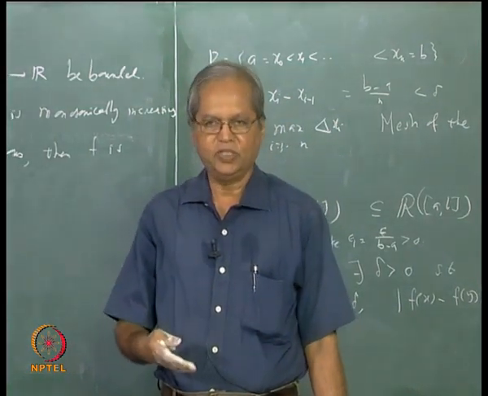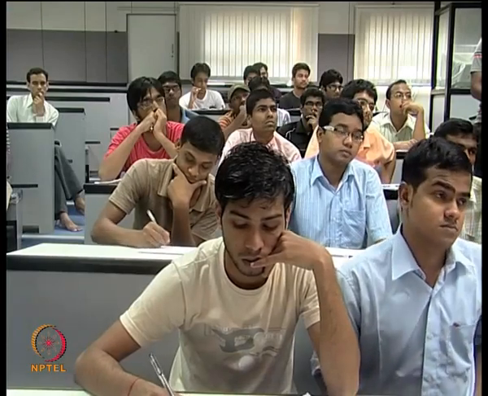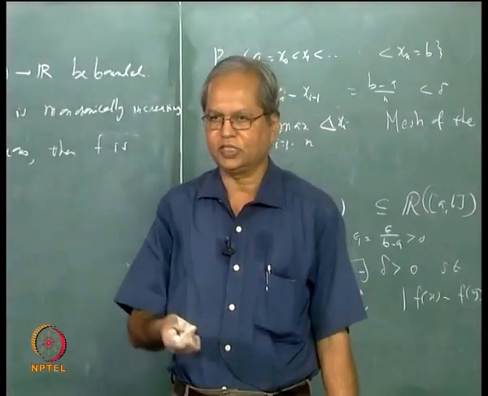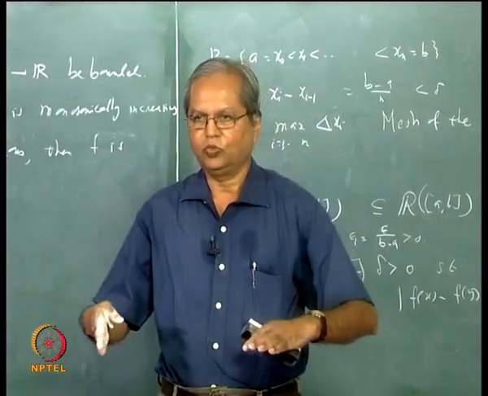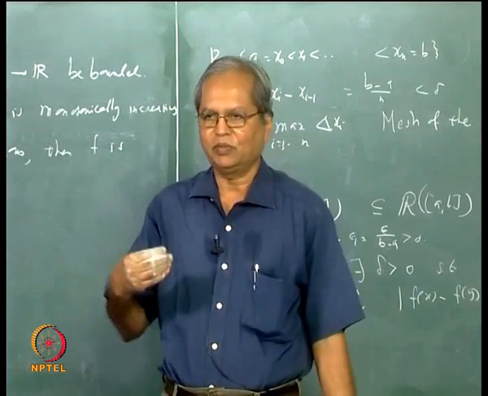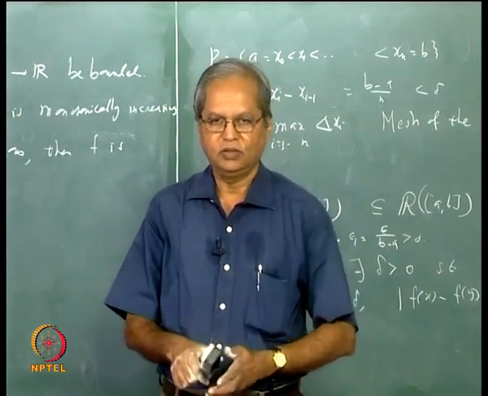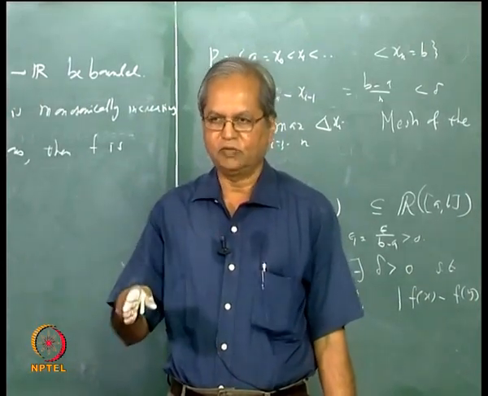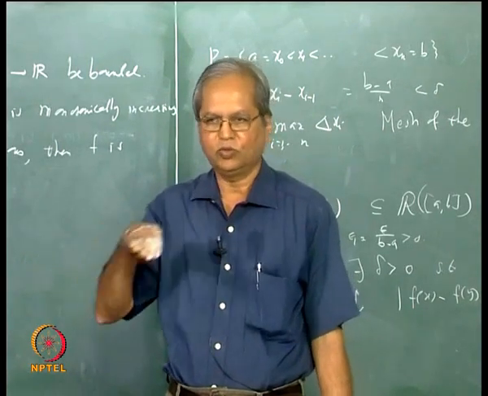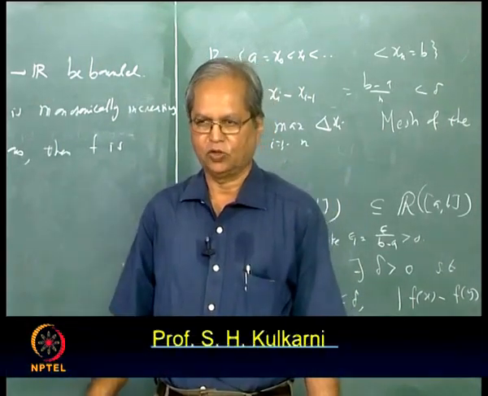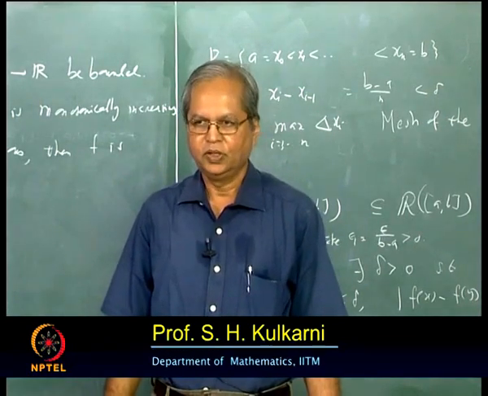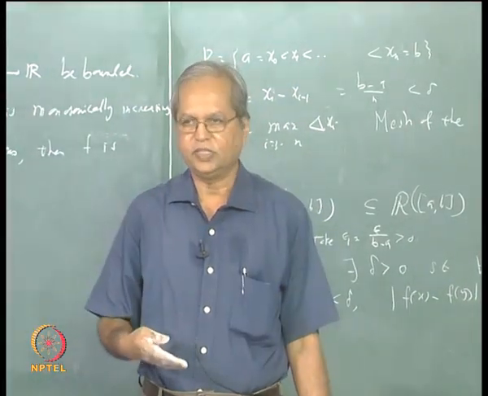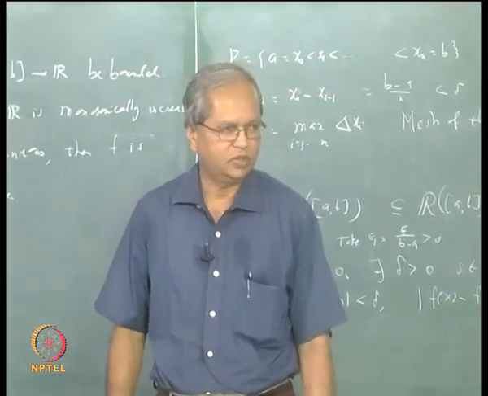To understand what is meant by this, you will have to learn what is measure and what is Lebesgue measure, etc. But roughly speaking, a set of measure 0 means you can enclose that set by a countable number of open intervals whose total length can be made arbitrarily small. Given any epsilon, you can enclose that set in a union of open intervals such that the sum of the lengths of all those open intervals is less than epsilon. That is what is called a set of measure 0. But that result requires several other things from measure theory, so we shall not discuss that in this course. Okay, I will stop.